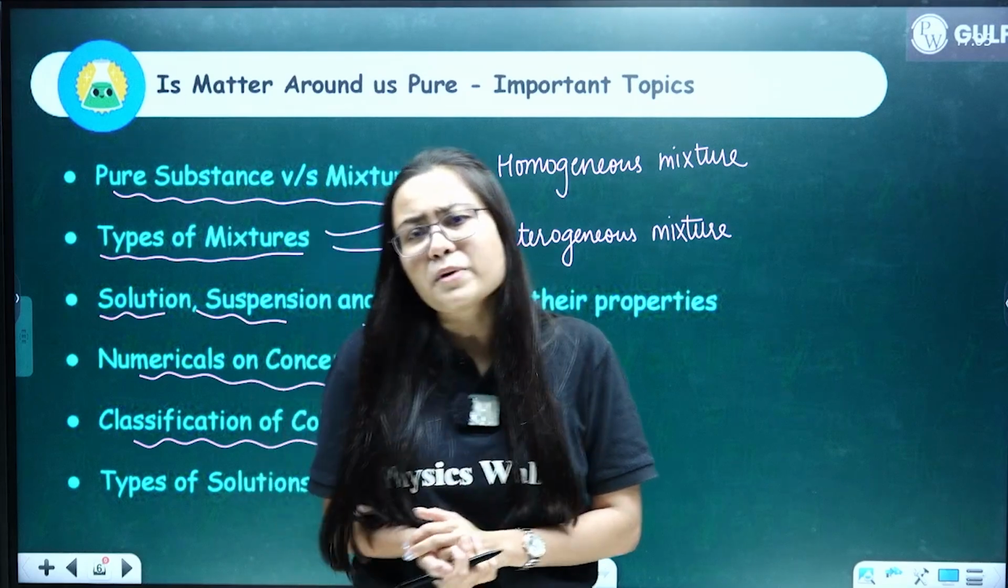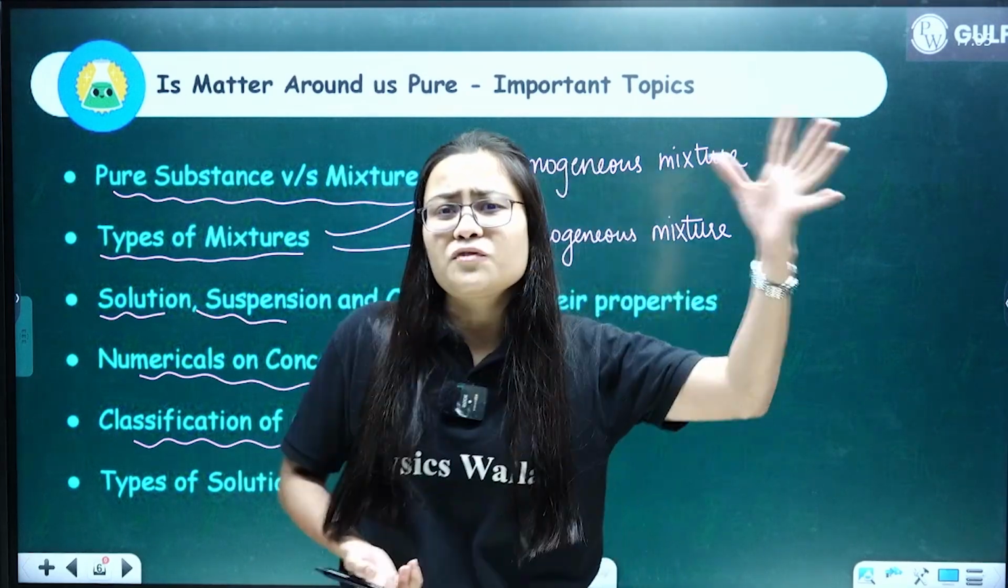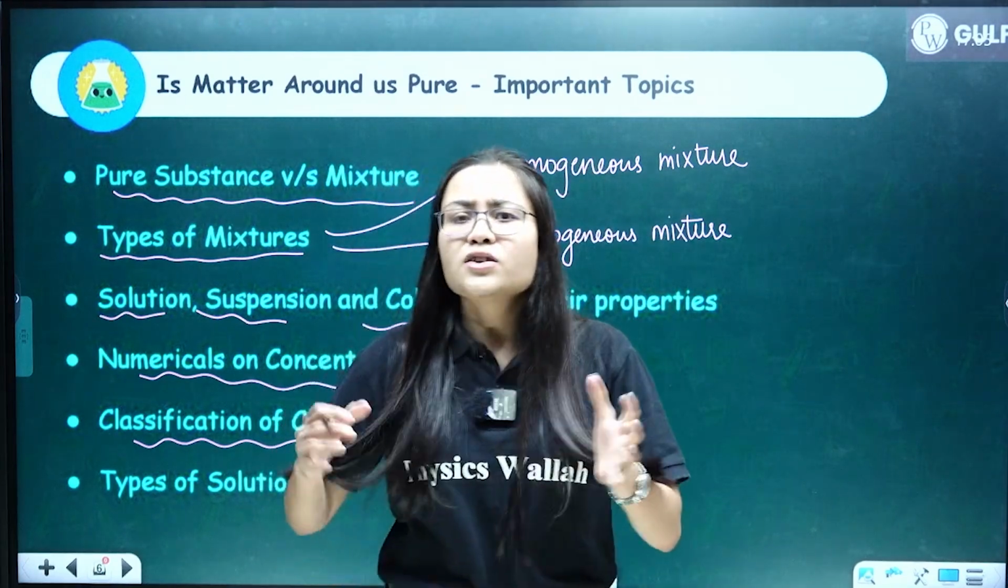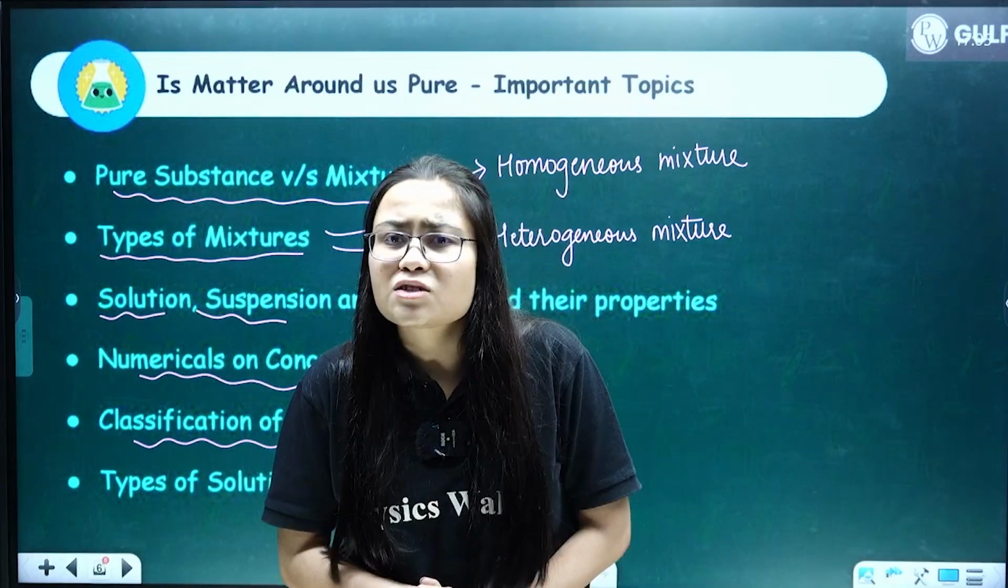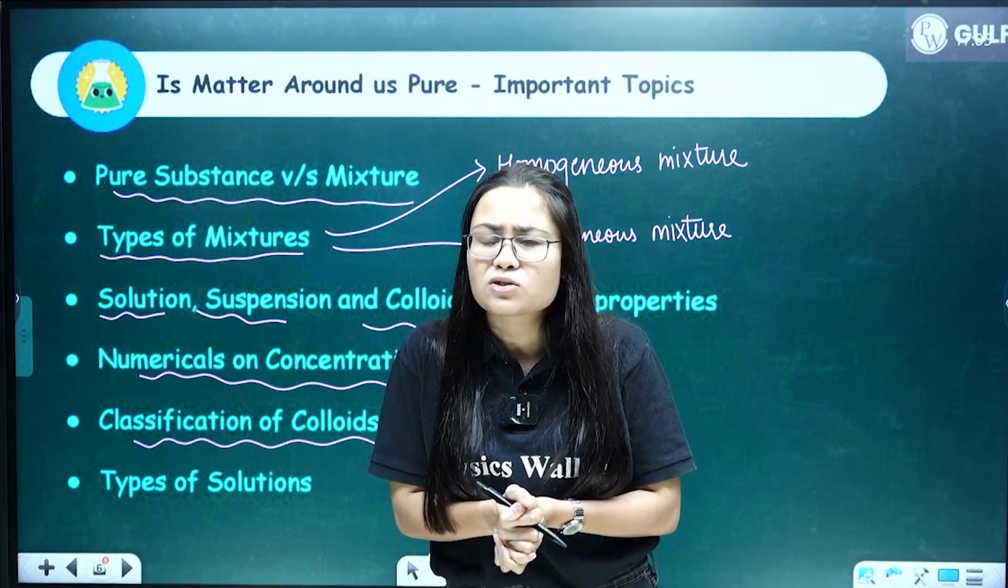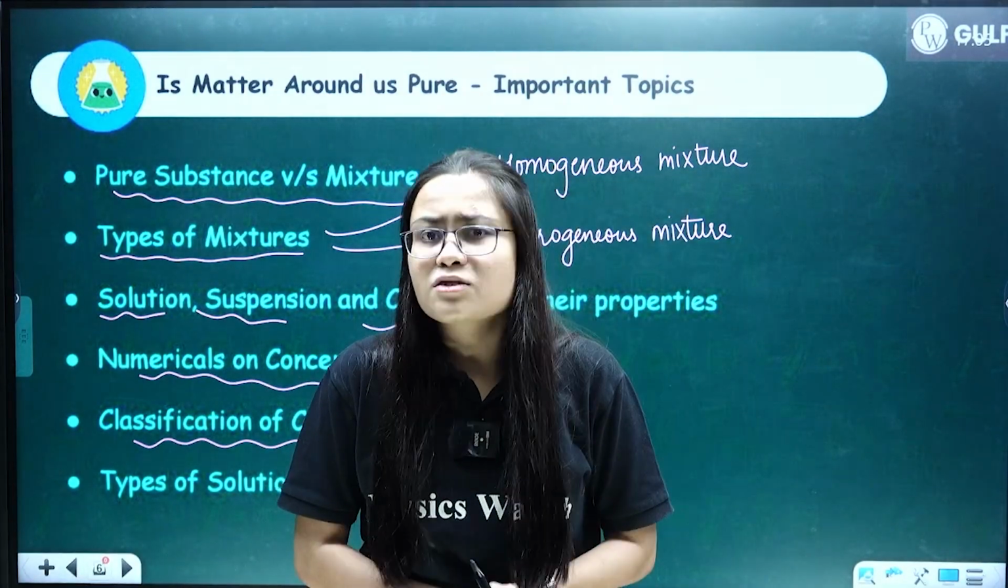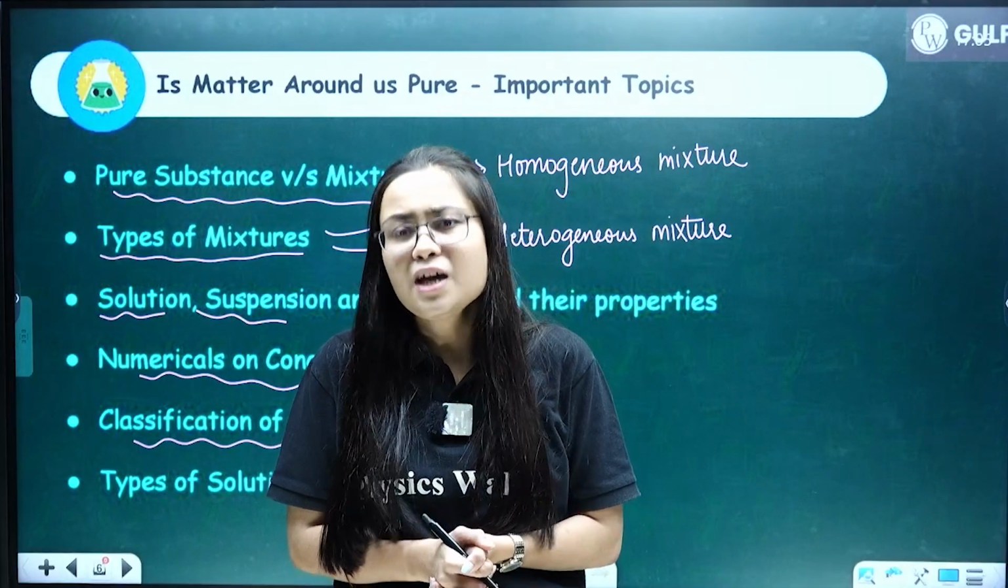Okay, so 2 components of colloids are dispersed phase and dispersed medium. Okay, so what happens when dispersed phase is solid? What happens when dispersed medium is solid? What type of colloid is it called? So such questions can be asked in your exam.